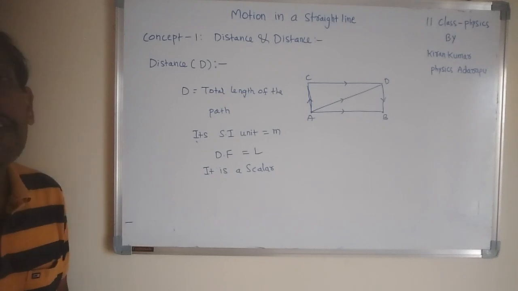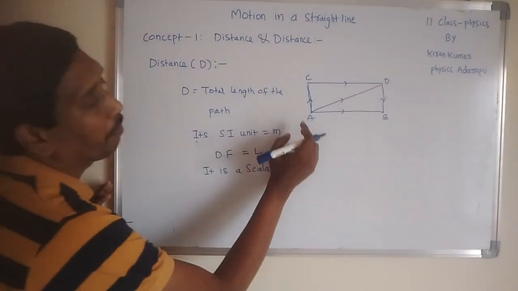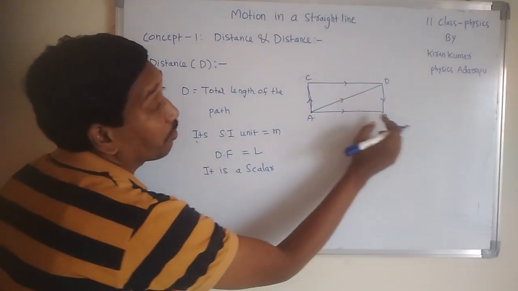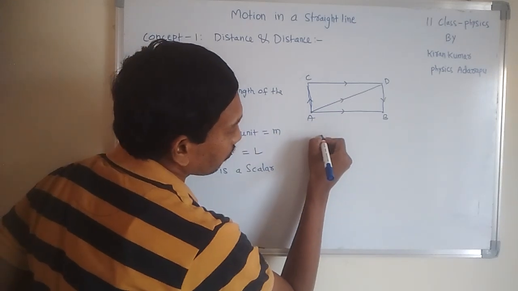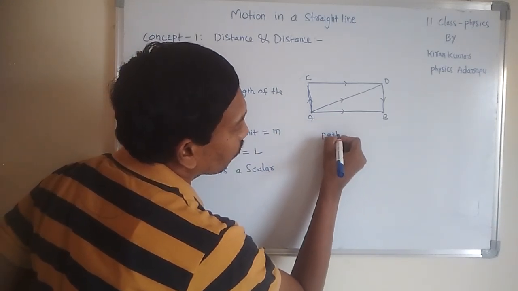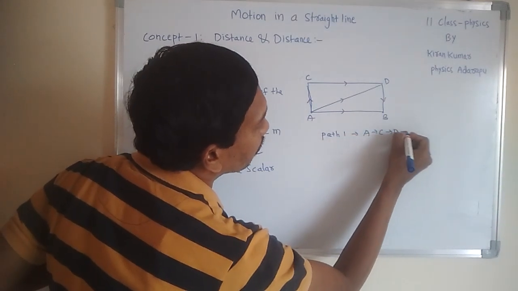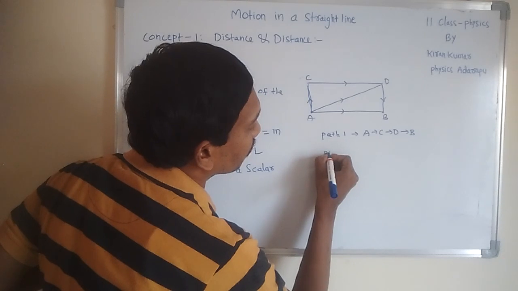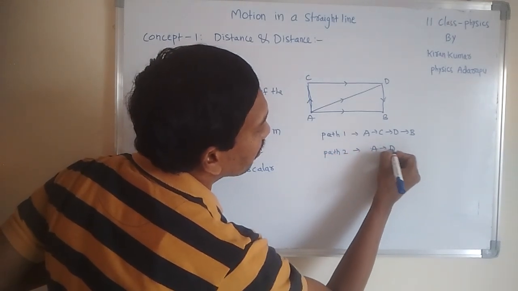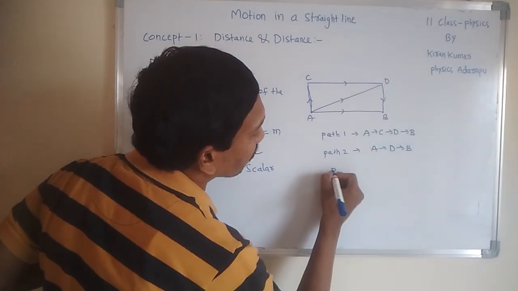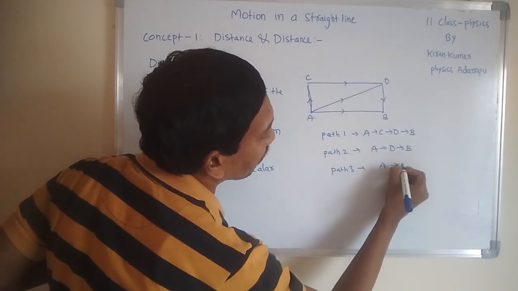Now let us understand the difference between distance and displacement. For example, the body is moving from position A to B. The first path, path 1, is A to C to D to B. Path 2 is A to D, D to B. And path 3 is directly from A to B.